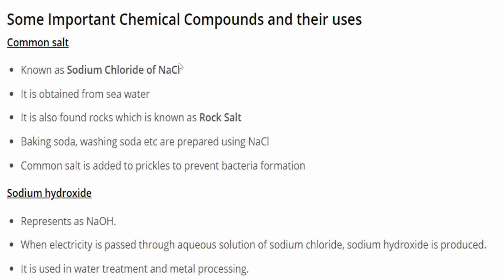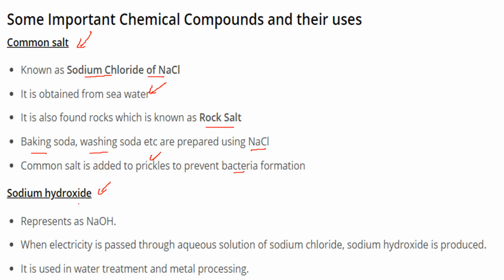There are certain important compounds and their uses, like common salt and sodium hydroxide. Common salt is also known as sodium chloride or NaCl, obtained from seawater, and also found in rocks, known as rock salt. This NaCl is used to make baking soda and washing soda, and common salt is added to pickles to prevent bacteria formation.